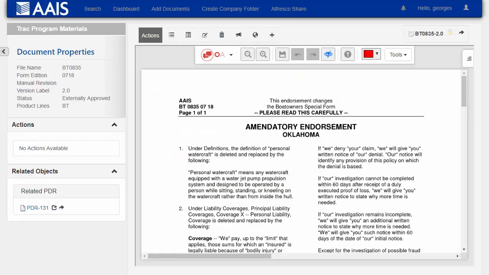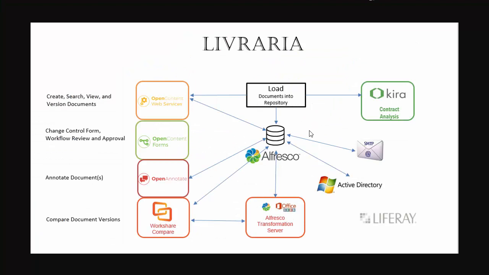So I wanted to show a quick architecture overview of this system. At the center sits Alfresco, which is the main document repository. Documents are loaded into the repository, and then the primary user interface is managed by TSG's OpenContent Management Suite, which provides web services, the primary user interface for editing documents and searching documents, as well as the form and workflow functionality and annotation functionality. Workshare Compare is used to do the dynamic redline overlays. And then documents are placed in Kira for contract analysis.